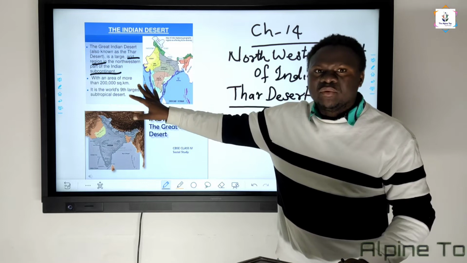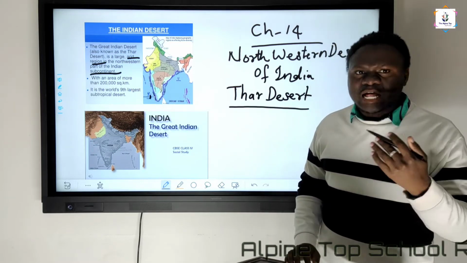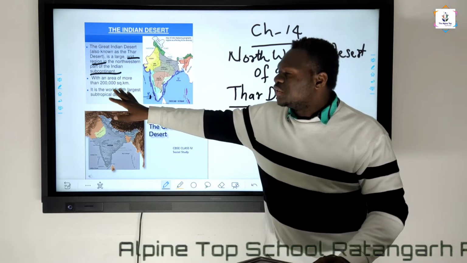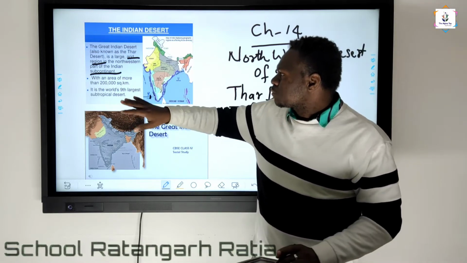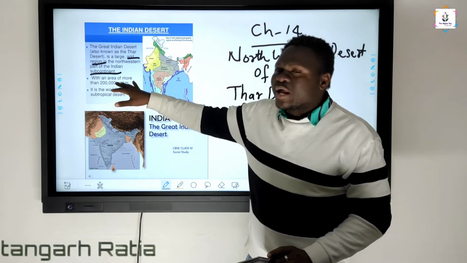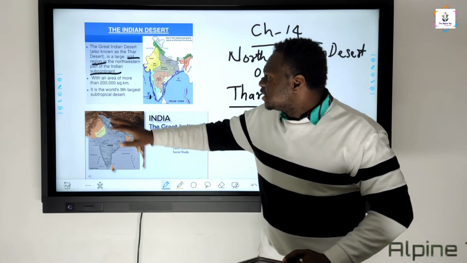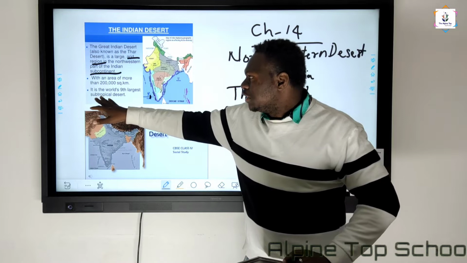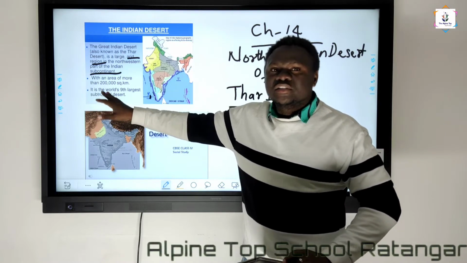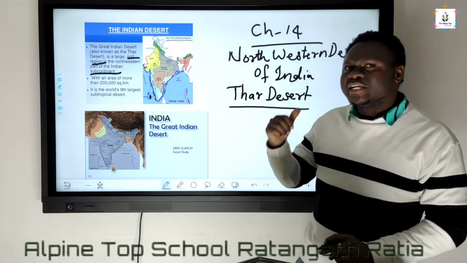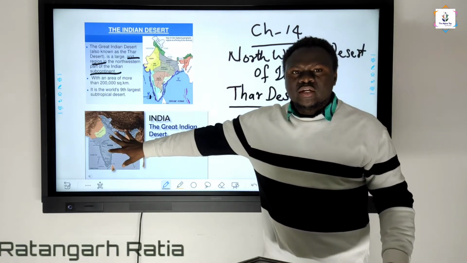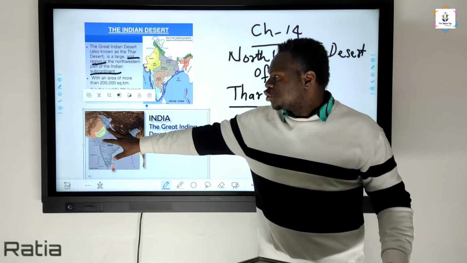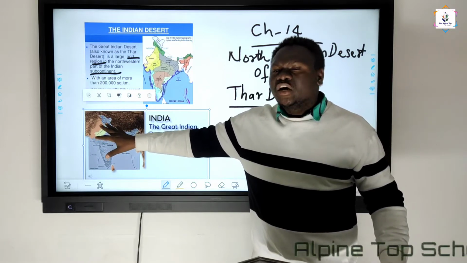You can also see the area of this northwestern desert is 2 lakh square kilometers, and it is the 9th largest, subtropical desert, as we discussed already.